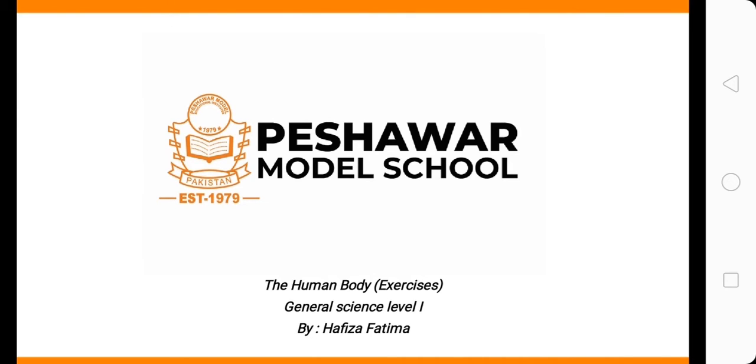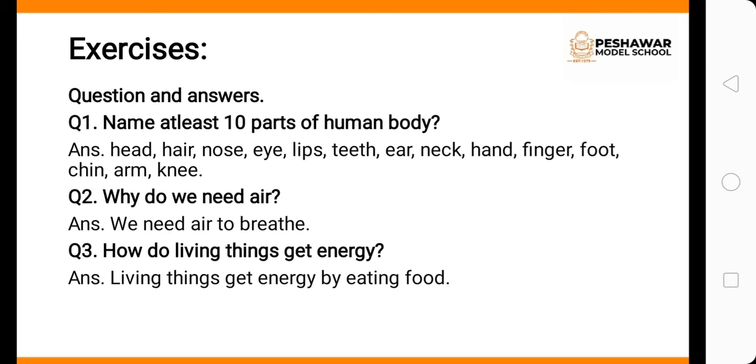In the first video, we have studied the chapter. We have learned many things about the human body. Now in this video, we will do some book exercises. First come towards question answers. Question number 1 is name at least 10 parts of human body. Here we have head, neck, nose, eye, lips, teeth, ear, hand, finger, foot, chin, arm and knee.